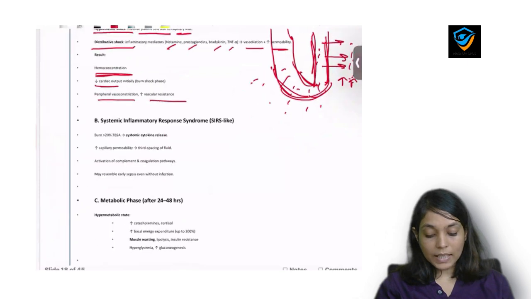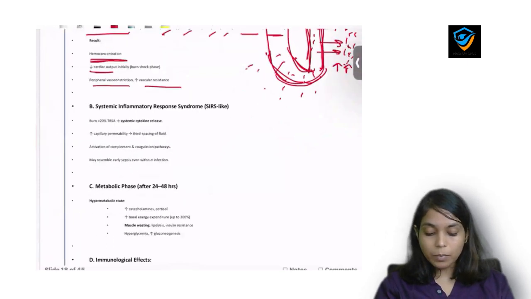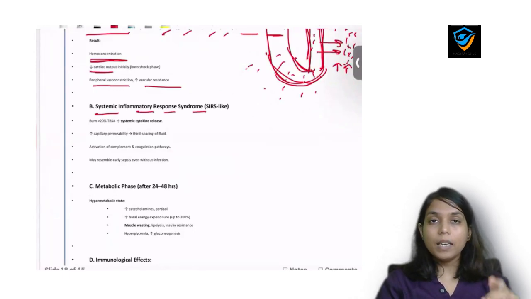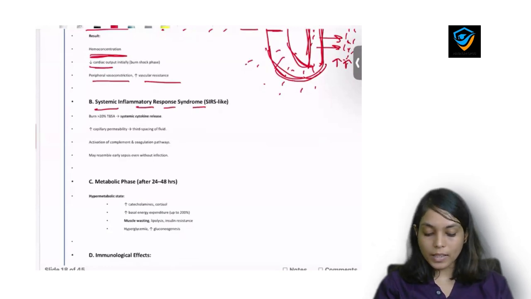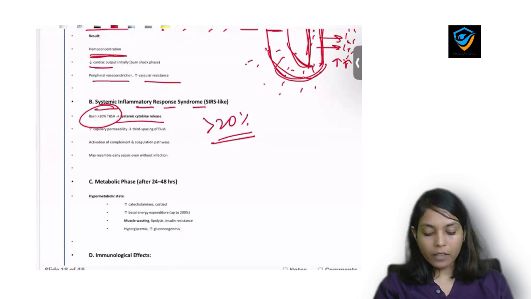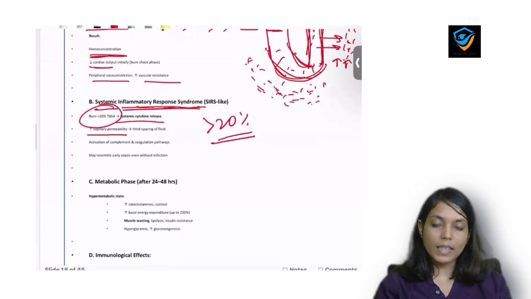Now second terminology here is systemic inflammatory response syndrome. It is body's response to the inflammatory or the fight and fright situation, and SIRS happens only when the involved body surface area is more than 20%. Okay, and that is the situation where there will be release of cytokines and it will cause systemic inflammatory response syndrome. There will be increased capillary permeability and there will be loss of fluid to the outside, that means in the third space. This extravascular space we call it as third space.